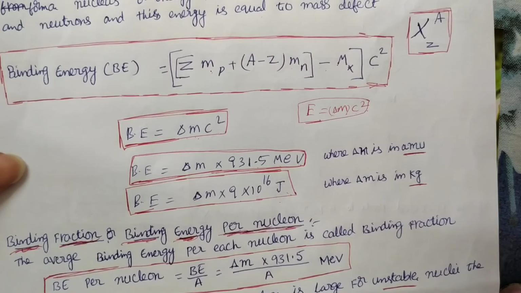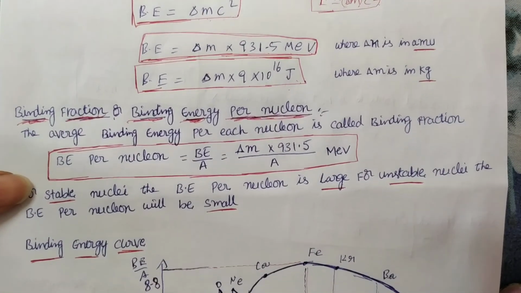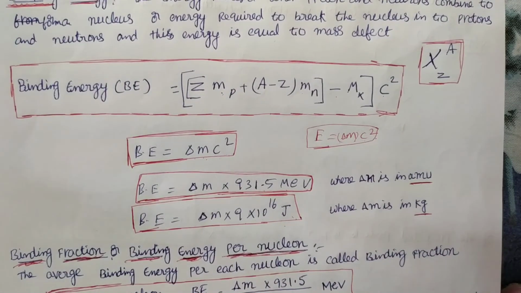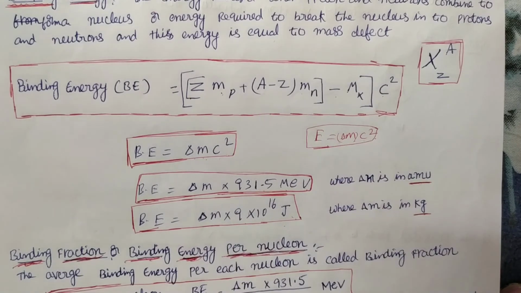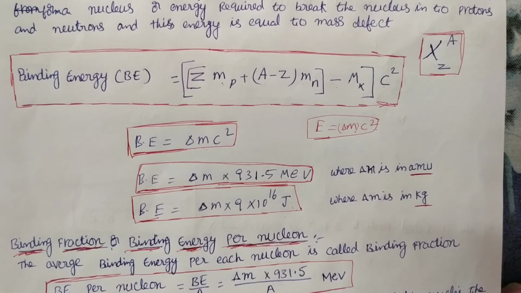Now we'll see about binding fraction, or binding energy per nucleon. First we calculate delta m, the mass defect for the whole nucleus. Delta m by A is the packing fraction.